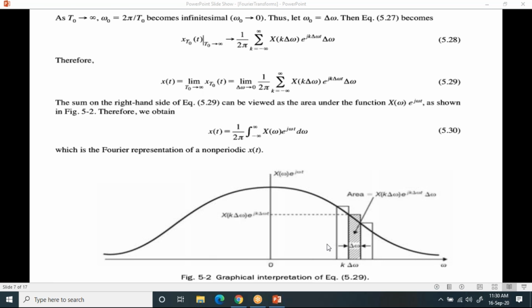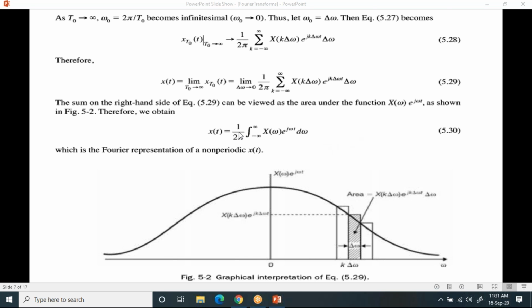Just observe this, you'll understand that. If I take minus infinity to plus infinity, I can sum all the samples like this from minus infinity to plus infinity. This is the same as finding the area from minus infinity to plus infinity. So I can replace this summation by taking so many samples, each of length delta omega. I can adjust this, and it is the same as this one. So this is the Fourier transform of x of t, and the inverse Fourier transform is also possible.